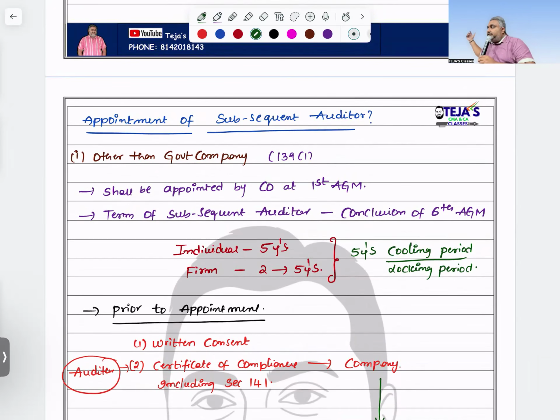What is the term? Five years. Whether it is a firm or an individual, first we will appoint you for 5 years. If we are happy with you, we may continue for the next 5 years. Or otherwise, we may remove you and go with another party. Once it is done, whether you are an individual or a firm, how much cooling period will be attracted? 5 years. MCQ is important.